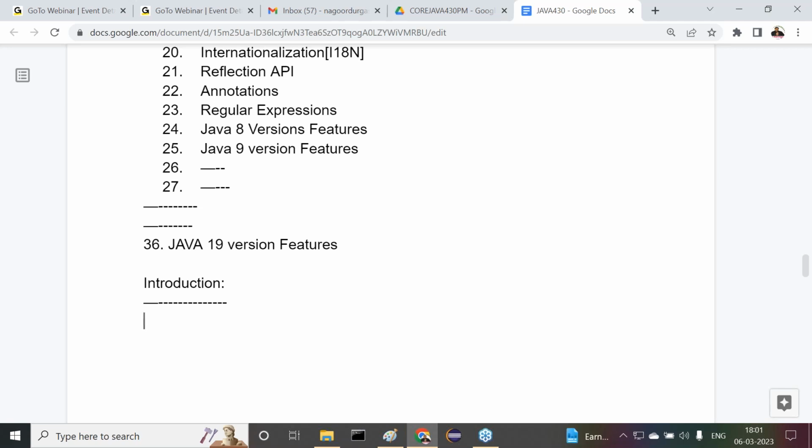Shall we meet tomorrow? Again, I'm telling you, tomorrow people might be thinking about a holy festival. No holiday, nothing else. Class is there, tomorrow and the day after tomorrow also classes are going on. Better to come for the class. If you want to play holi, you can play in the morning. Sufficient time we have. In the afternoon, nothing we are going to do. Come for the class. You will enjoy inside the classes. Thank you, sir. Thanks a lot. We'll meet tomorrow at 4:30. Thank you.